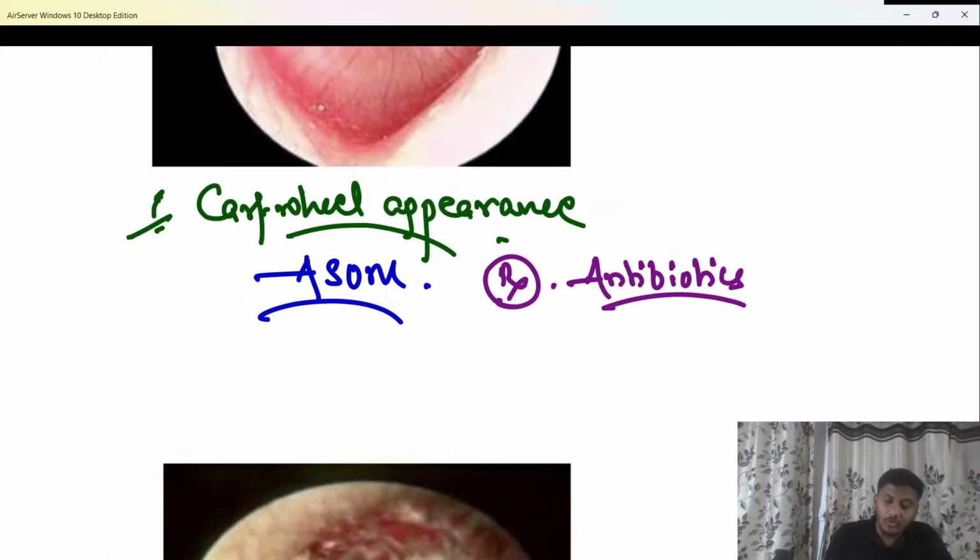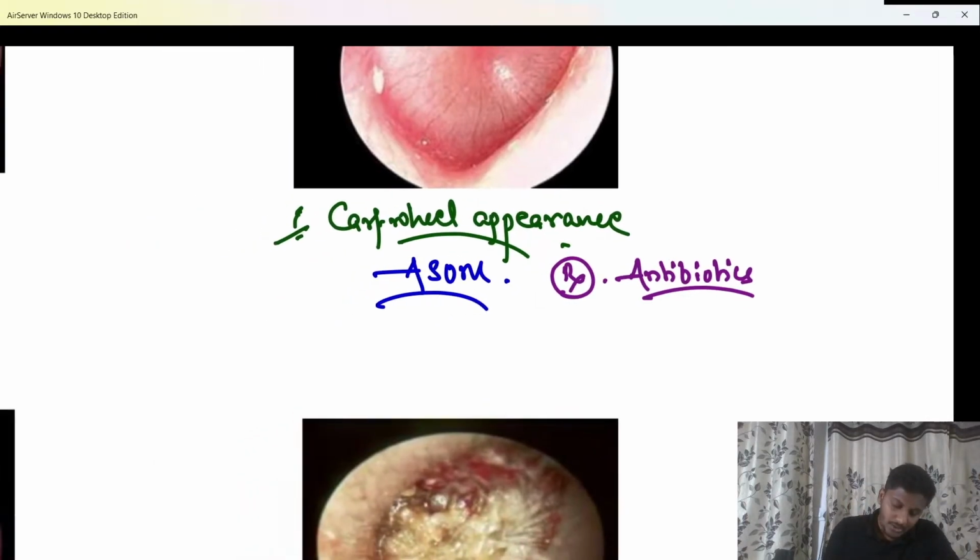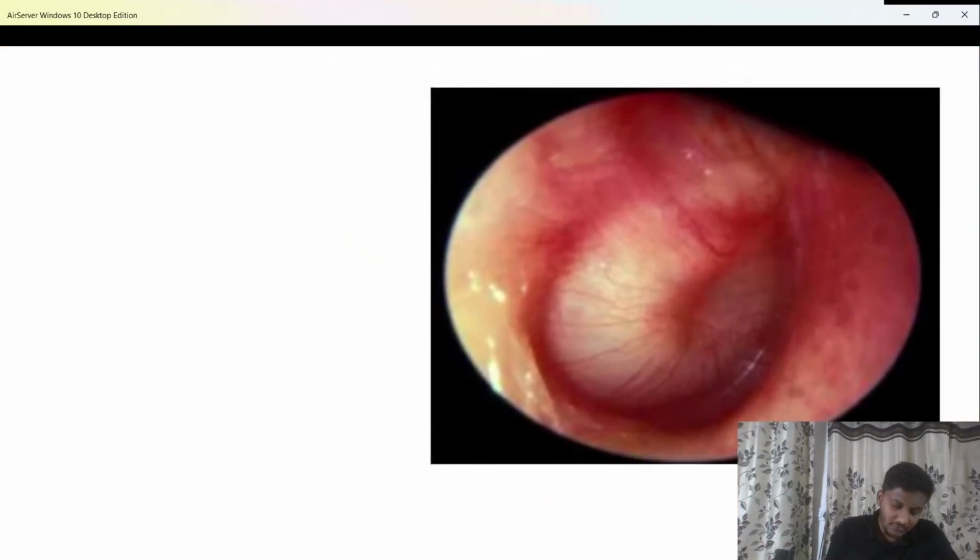Very good. The most common cause of ASOM is Streptococcus pneumoniae. The reason is the infection usually spreads from the throat or from the eustachian tube. The middle ear is a closed cavity, we all know. So infection in the middle ear comes from the eustachian tube. The source of infection is the eustachian tube, and the cause would be Streptococcus pneumoniae. Clear?